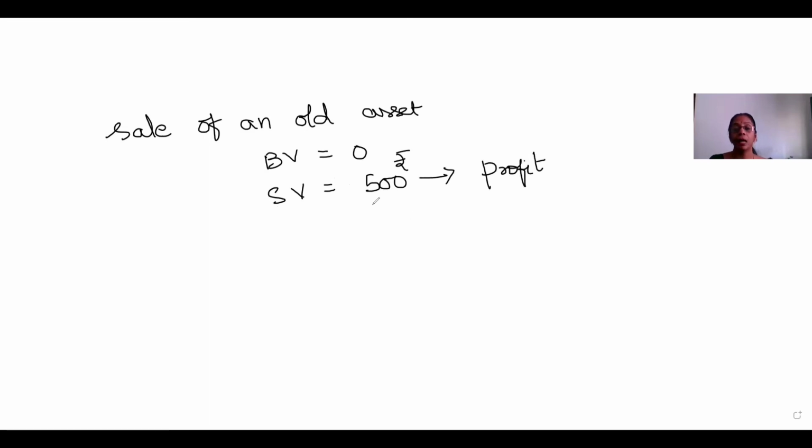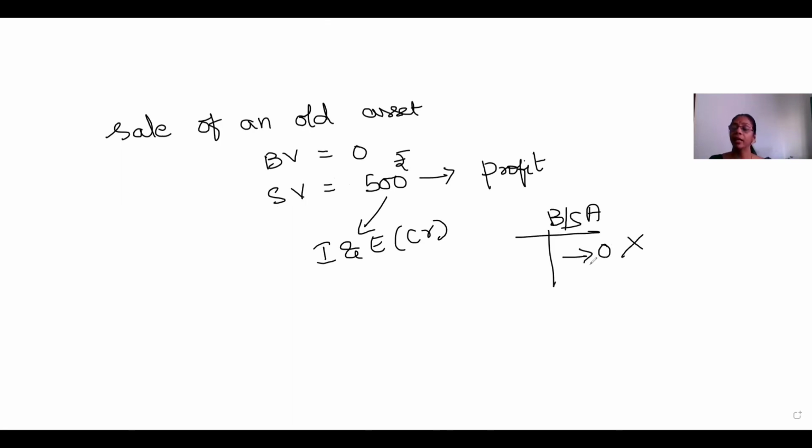In this example, this profit will be taken to the income and expenditure account on the credit side. And in the balance sheet, no indication will be there because the asset is zero here. We are not going to lose any asset as such, so there will be no representation on the balance sheet. This distinction has to be clearly observed, students, whether you are selling an asset with a book value or with the book value being zero. An indication in the question will generally be given to you, so go according to what is given in your question.